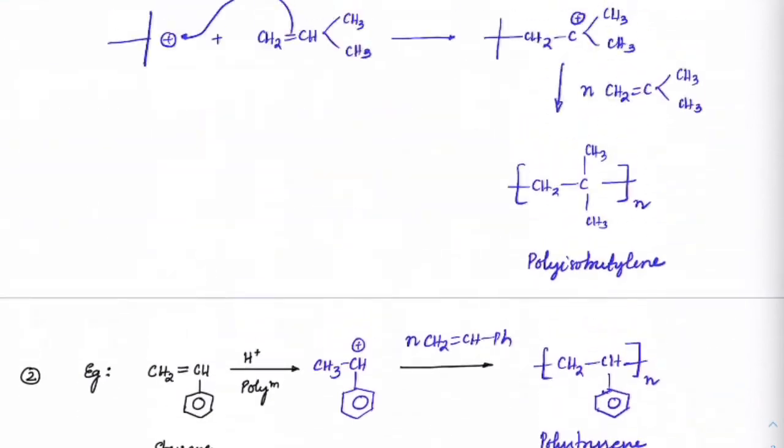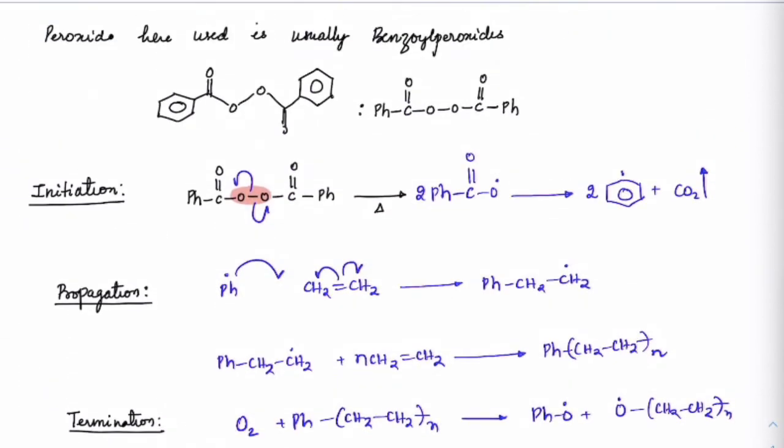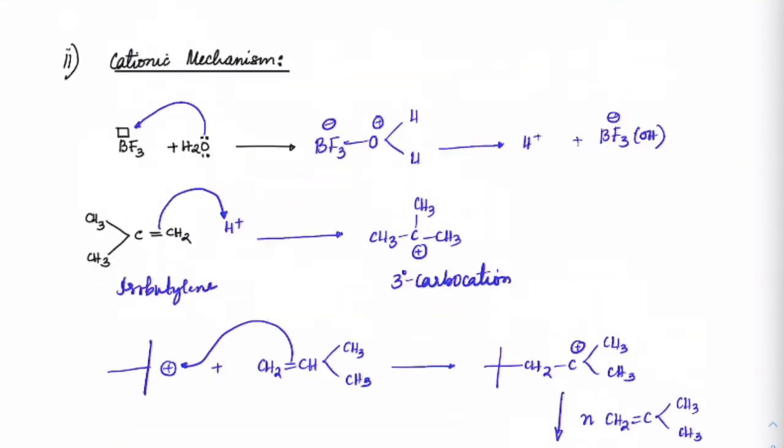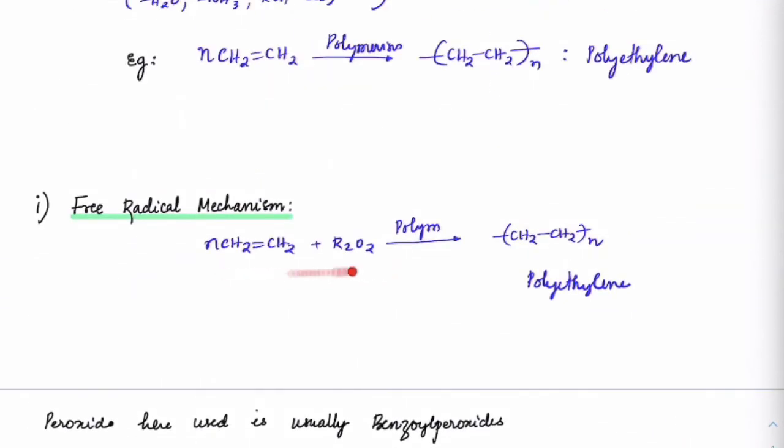Now, when you check it out here, if you have simple alkenes, like this first case, the carbocation is also not very stable. We can definitely go for a carbanion, but a pi bond doesn't easily react with a carbanion. So that's why the free radical mechanism is more favorable here. We take mostly a non-polar solvent and heat that to get this polymer.